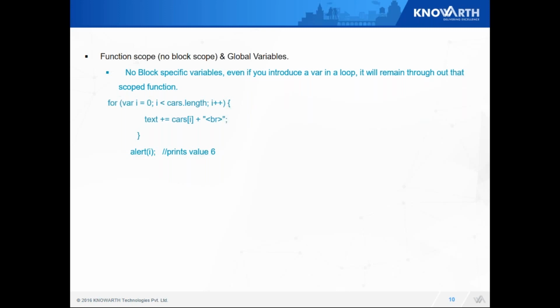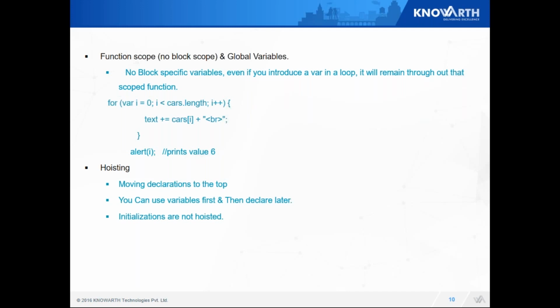Now, global variable. A global variable is nothing but a variable whose scope is all over your program. Hoisting. Hoisting is nothing but using your variable and then declaring it later. What it does is it takes the declaration to the top, hoisting it. But if you try to initialize it, then the hoisting of initialization does not take place.